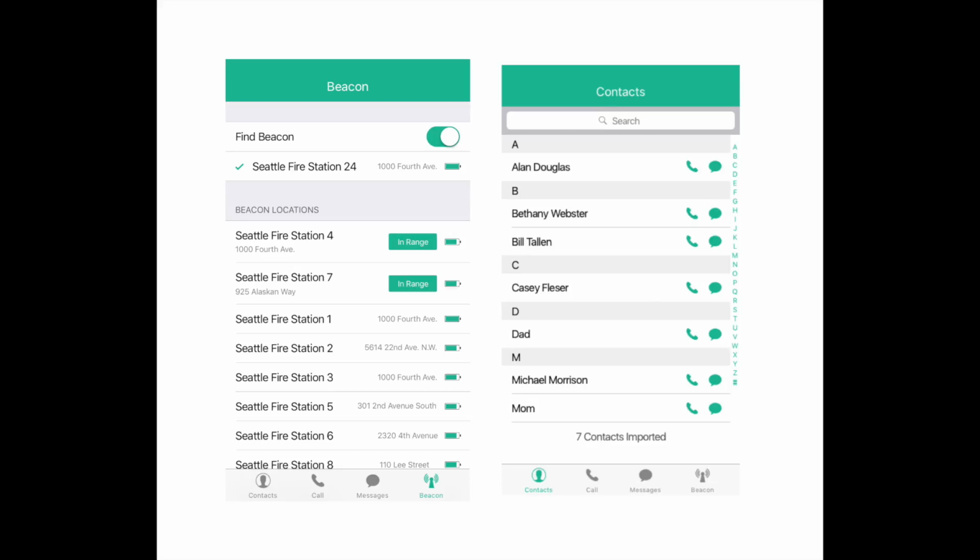For our final design of our application, we included a contacts menu for easy access and reorganized the list of beacons. We placed the in-range beacons on top of the list and ordered the rest of the list by fire station number. We also included an in-range icon next to all stations that the user is able to connect to, to make it more clear to them.